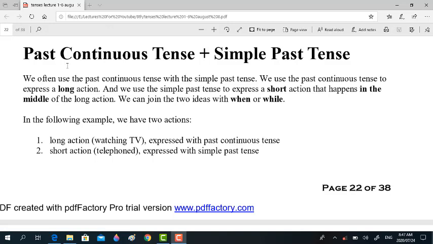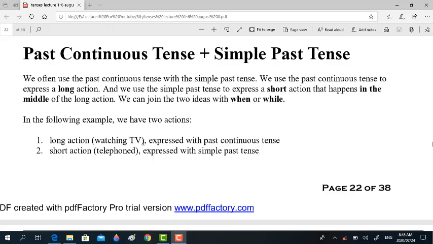Listen again. We use past continuous tense for long actions, and simple past to show short actions that occur in the middle of the long ongoing action. Look at the following examples.